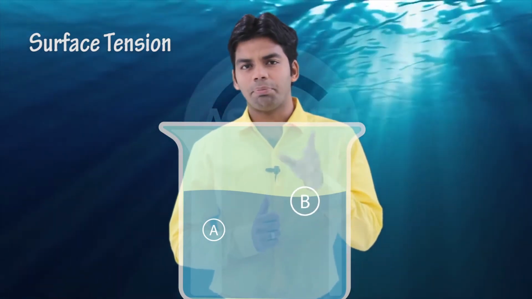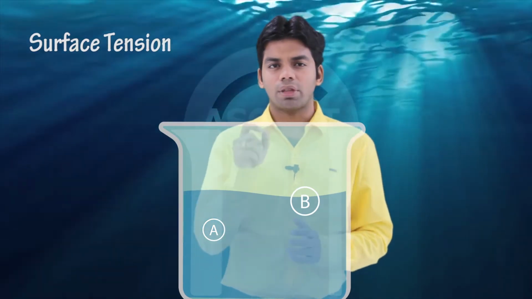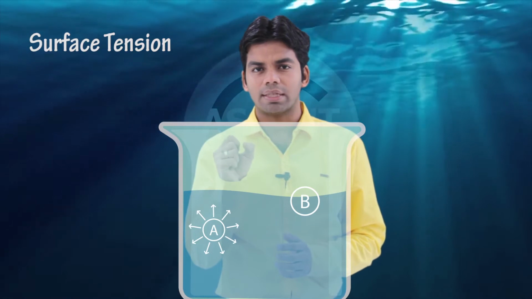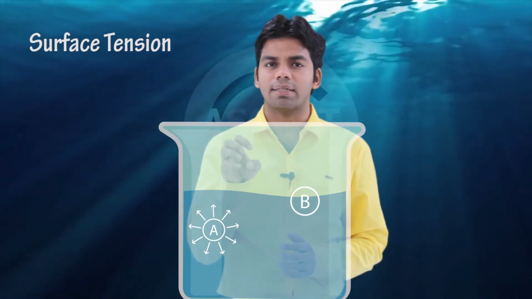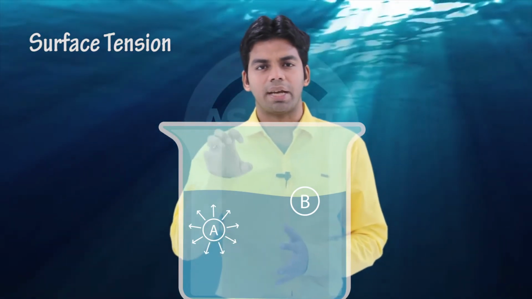The first point, point A, is taken inside the water, and the second point, point B, is taken at the interface of water and air. Now this point A is surrounded by the liquid from all sides. So the equal cohesive force will act from all the sides, which will balance this. Now what about point B?